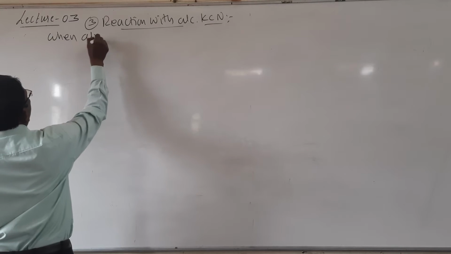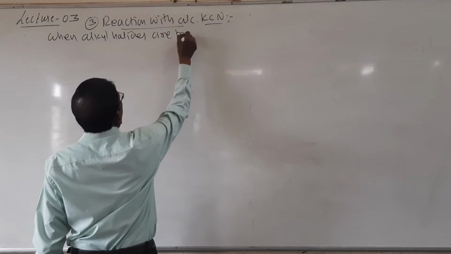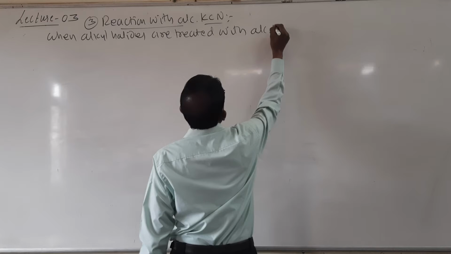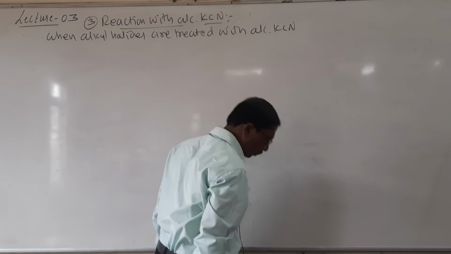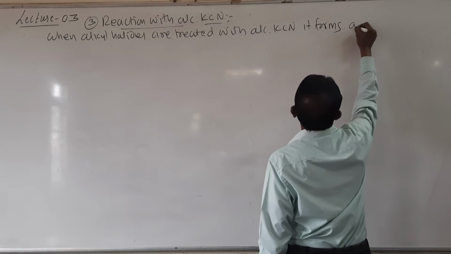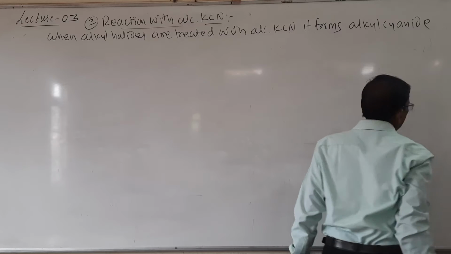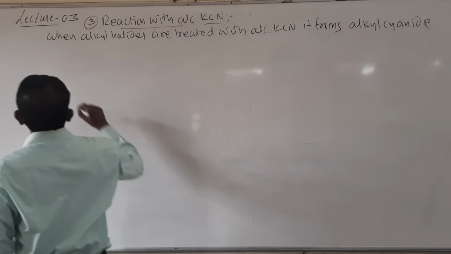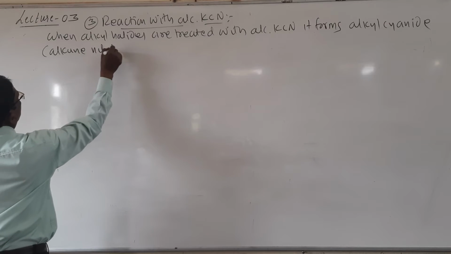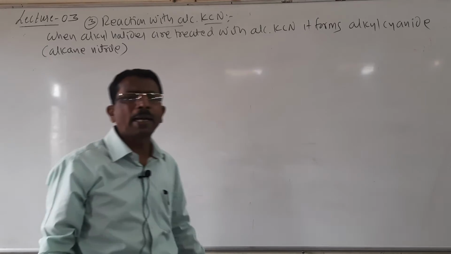When alkyl halides are treated with alcoholic potassium cyanide, it forms alkyl cyanide, also called alkane nitrile.